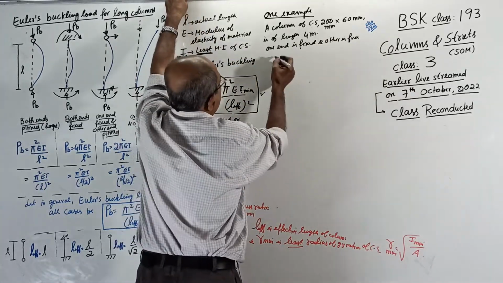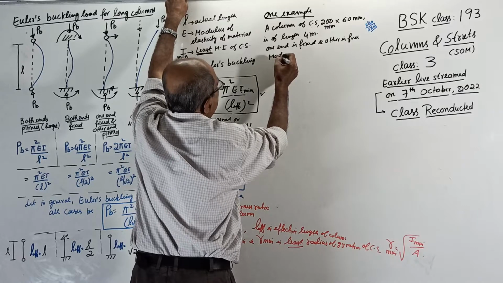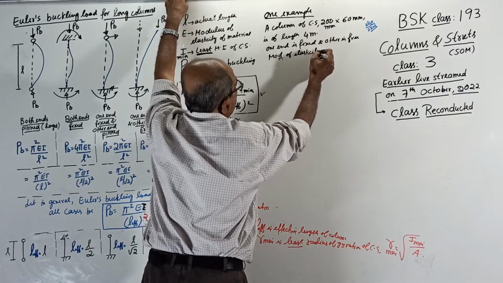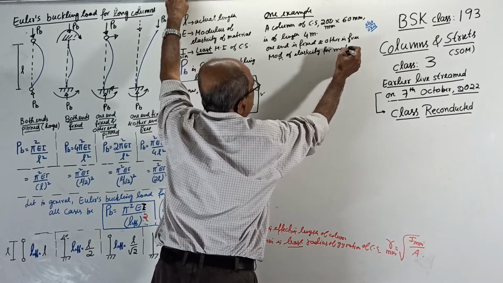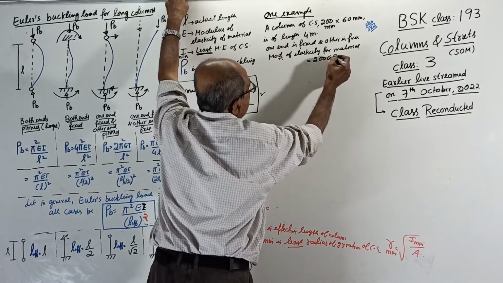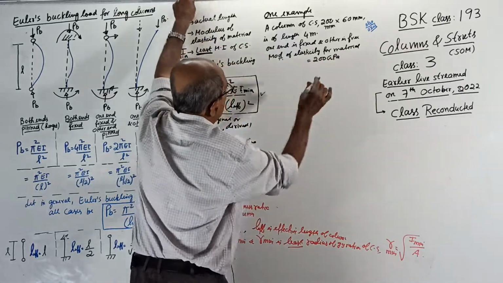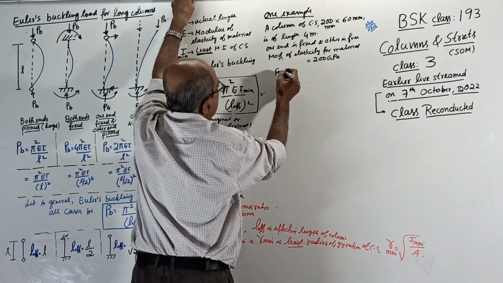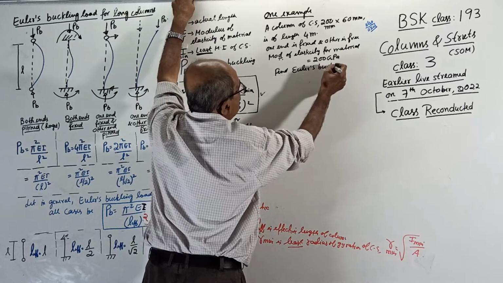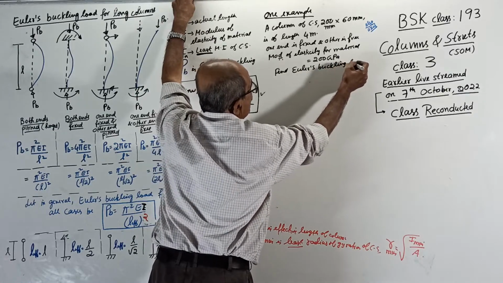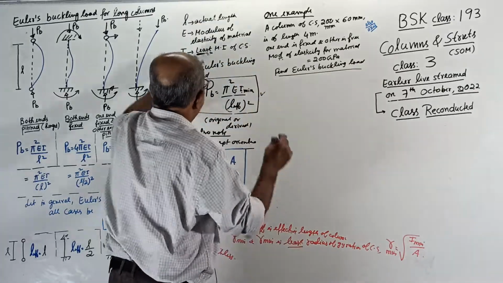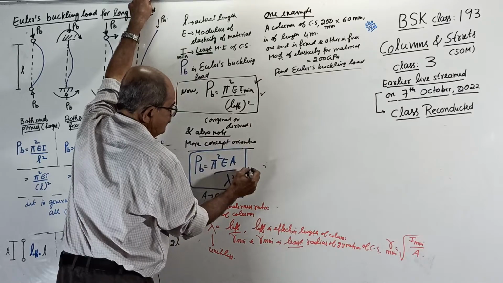Now further, modulus of elasticity of material, E for the material, equals 200 GPa. Anything further? That's all. The question is, find Euler's buckling load. That's all, and that day I have done it. Okay, now the solution. You can use either this formula or this formula.